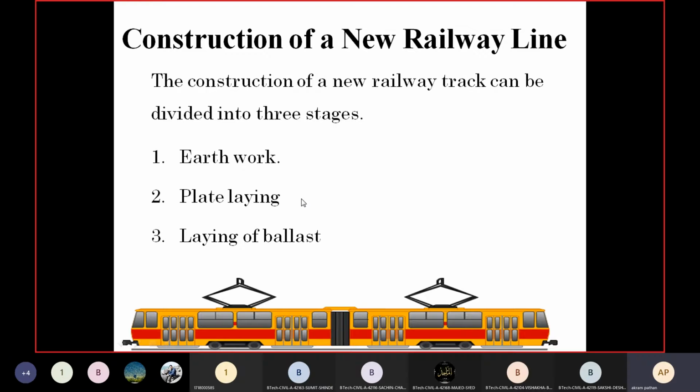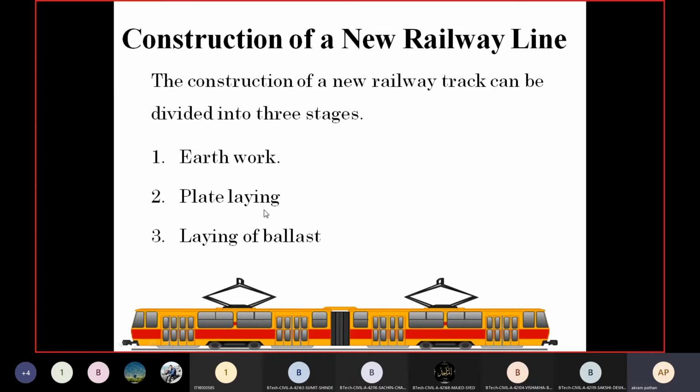Plate laying means we have to construct the sleepers. We have to lay the sleepers on the finished embankment, and then over it we have to fix the railway track.